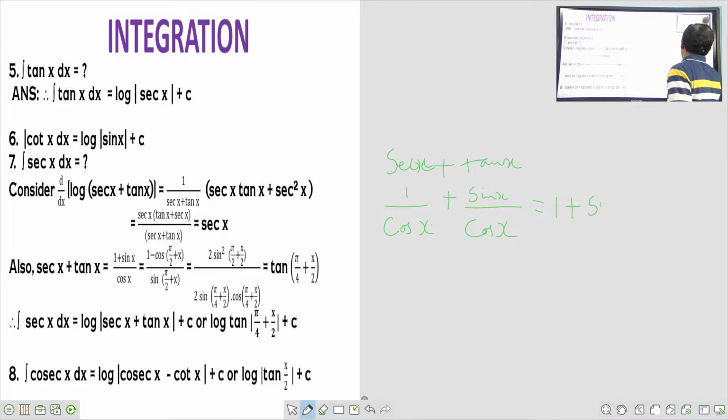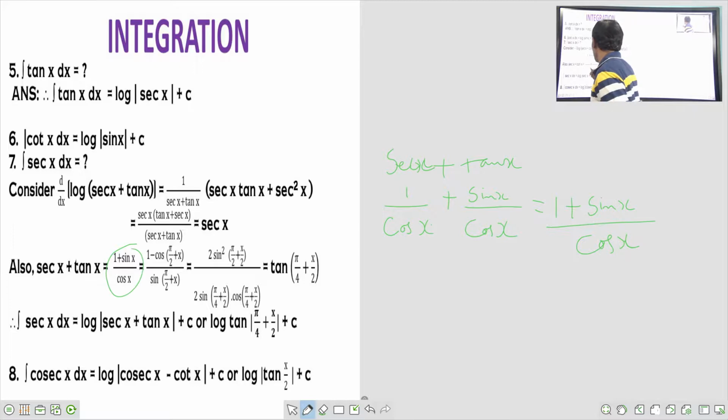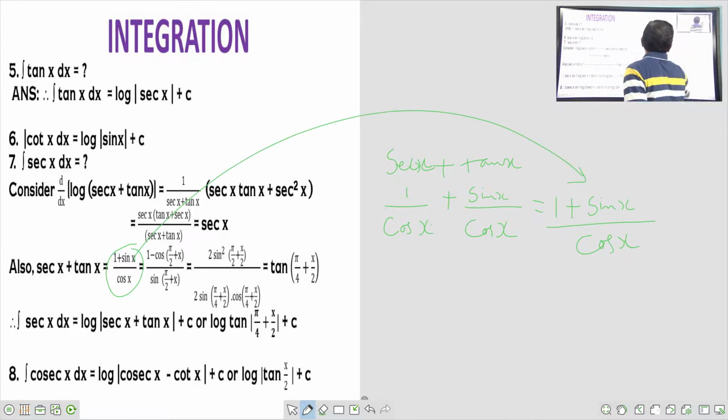1 plus sin x by, what is the denominator? LCM, cos x. That's why you are writing here 1 plus sin x by cos x. And then what is 1? How can we write this? Cos 90 plus x.